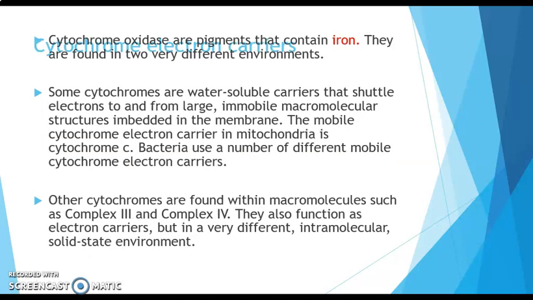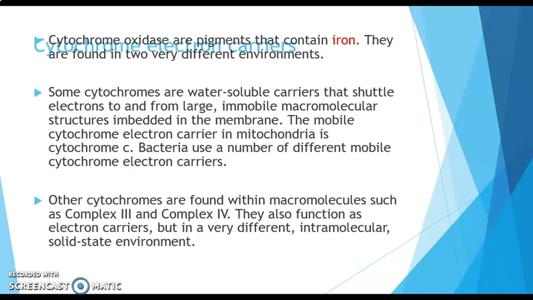Next is telling about cytochrome electron carriers. Among the cytochrome electron carriers, those are cytochrome oxidases, which are pigments that contain iron. They are found in 2 very different environments.